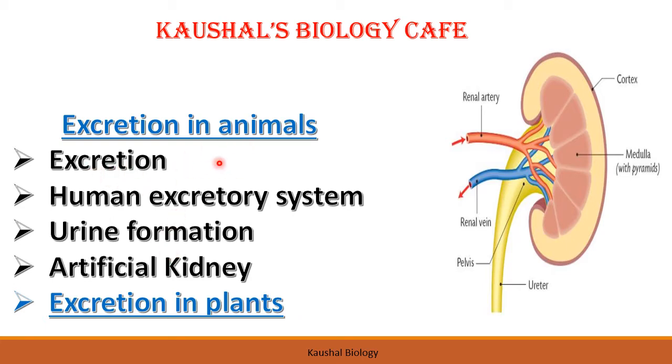What is excretion? We will define excretion. After that we will be focusing on the human excretory system, then how urine is formed, artificial kidney, and then excretion in plants. So you will get the idea from this picture. This is the picture of the human kidney. So let's get started.